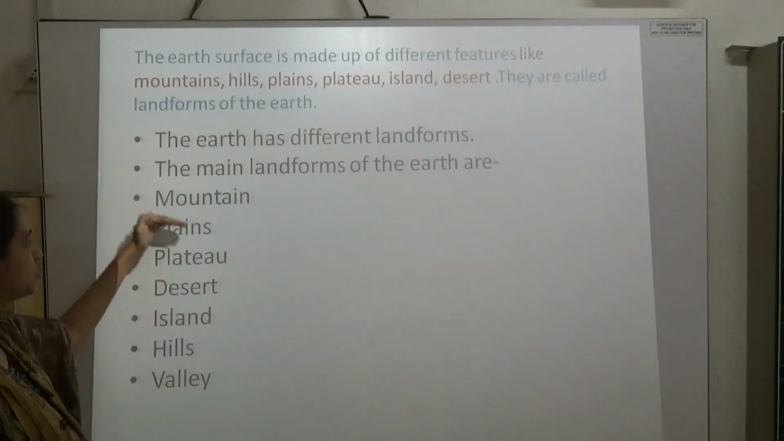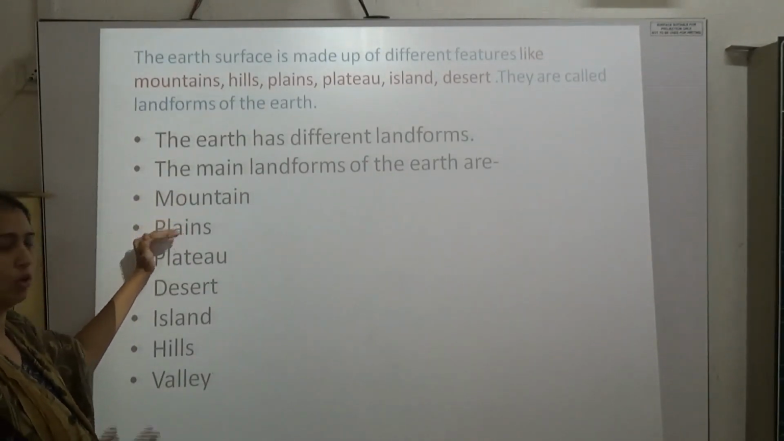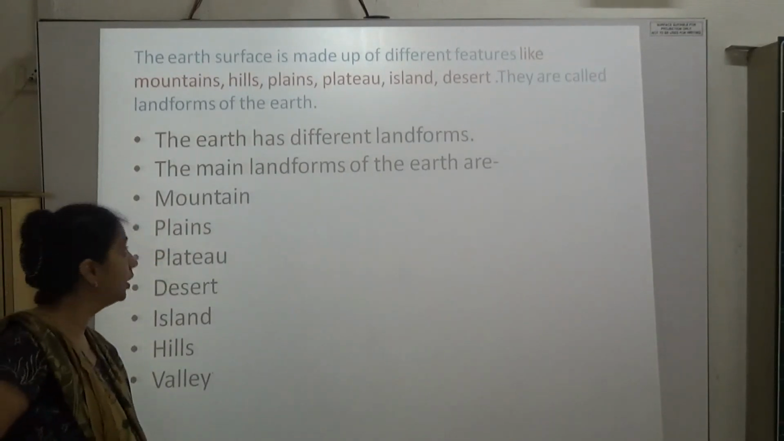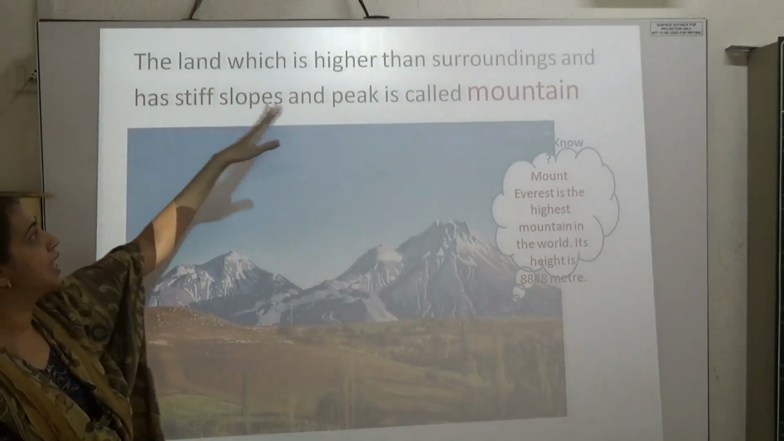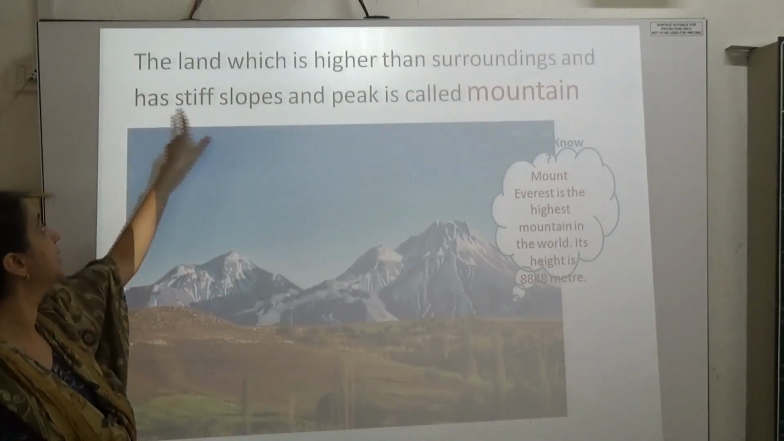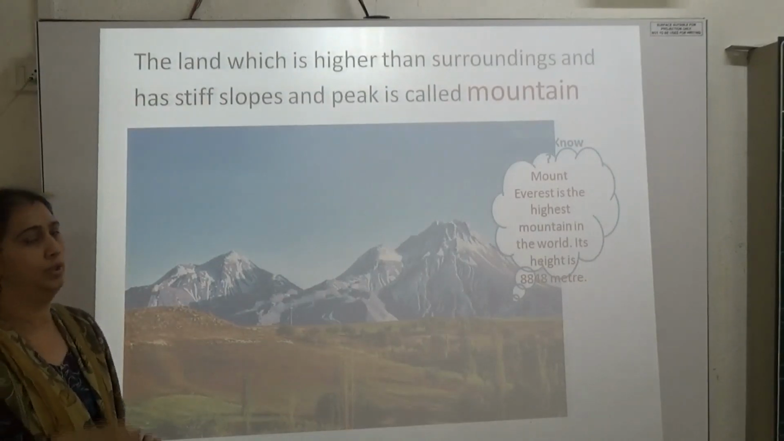Now we will see each one of them: why it is called a mountain, why it is called a plain, or why it is called a plateau. We will start with the first, mountain. The land which is higher than its surroundings and has a steep slope and peak is called a mountain.